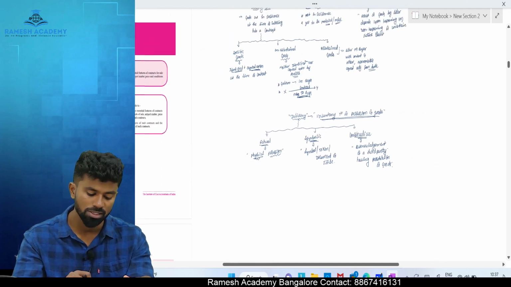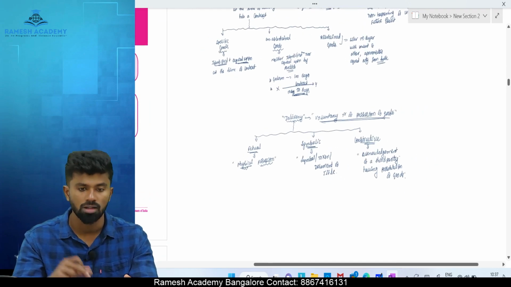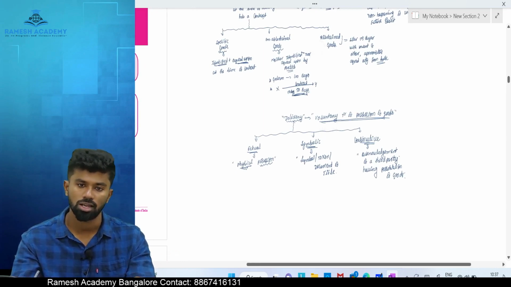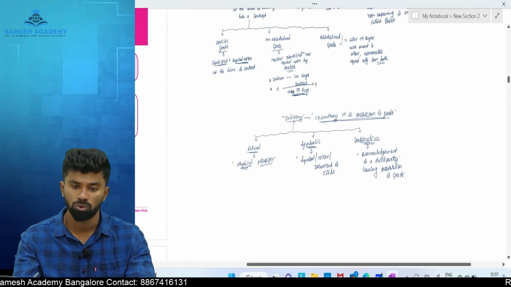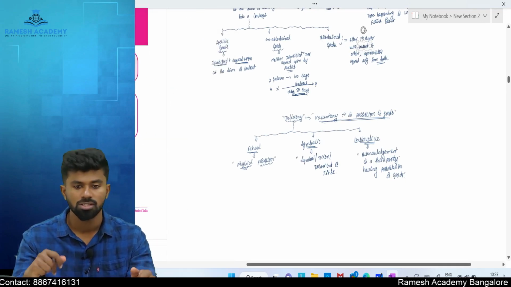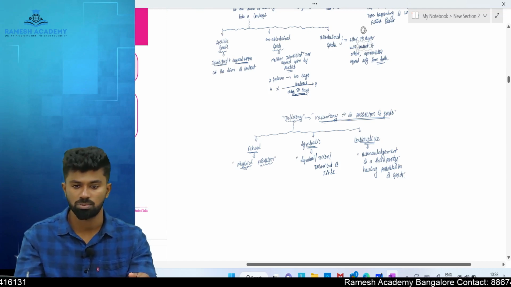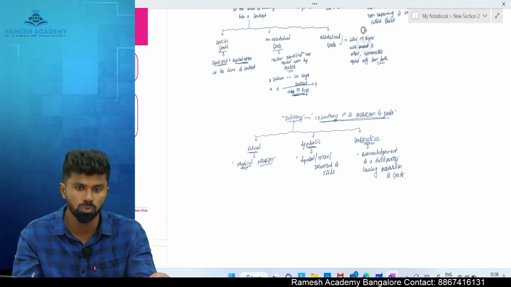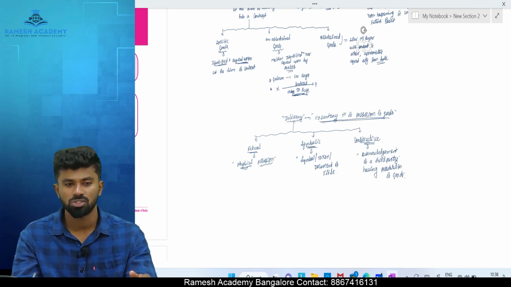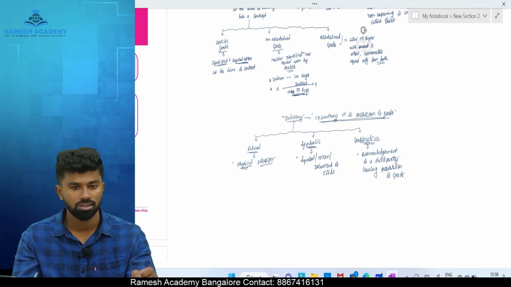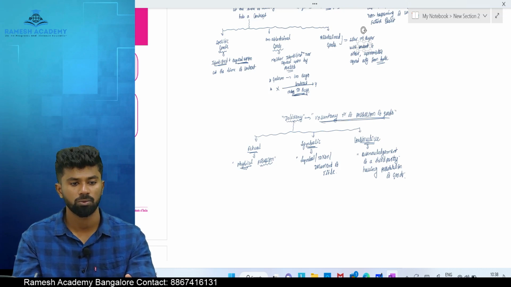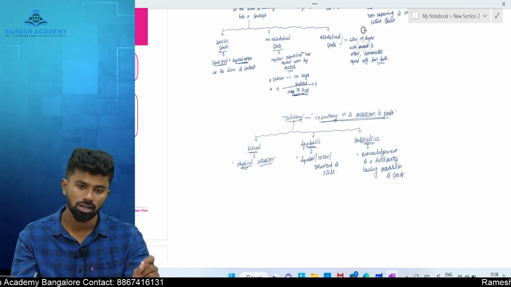And in case of sale, the most important thing is ownership, not the transfer of possession of the goods. Clear? So these are the basic terms to understand the Sale of Goods Act 1930. So we have discussed section number 1, short title, extent, commencement. Section number 4, definition of contract of sale. It's a contract in which the seller transfers or agrees to transfer property in the goods to the buyer for a price. That is called as contract of sale. And we discussed who is seller: the one who sells or agrees to sell. Who is buyer: one who buys or agrees to buy.